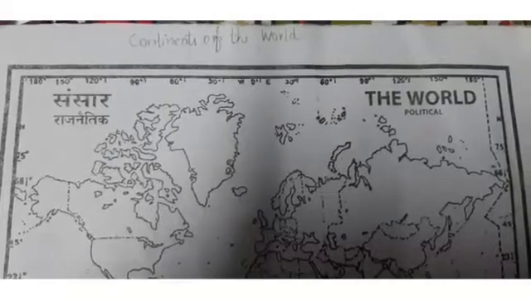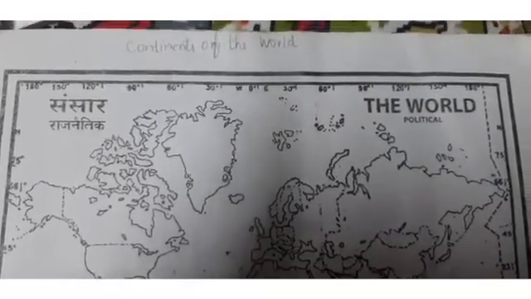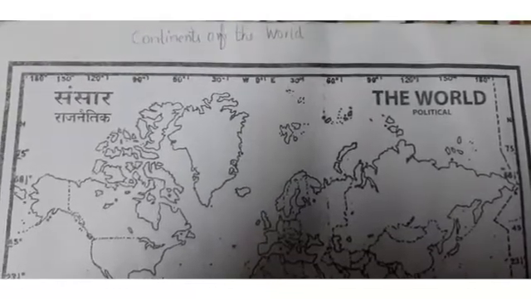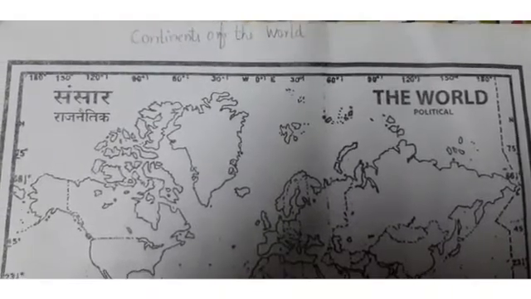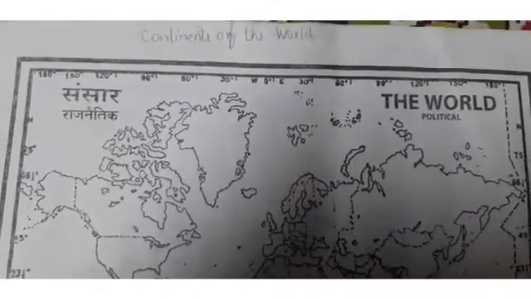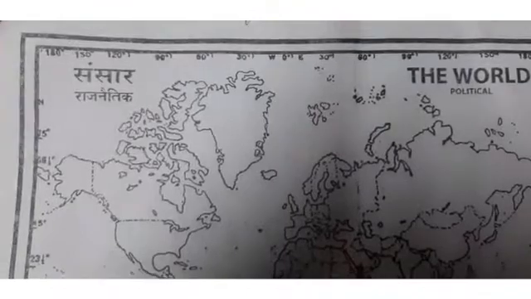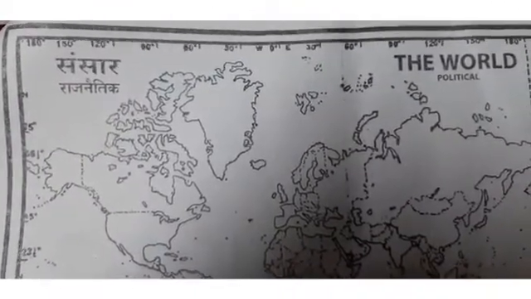Class 4th. Today we'll do the map work and we are going to fill the continents of the world. There are 7 continents on the earth, or you can say there are 7 continents of the world. So what are they? You all know. The first one is Asia. Where is Asia? Asia, as you all know, is the largest continent in the world.